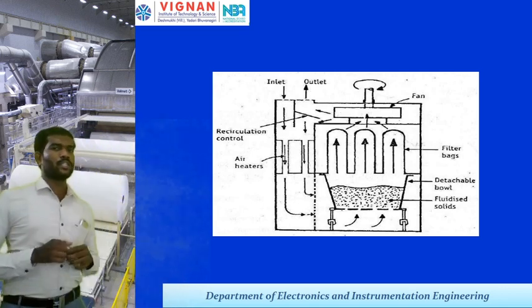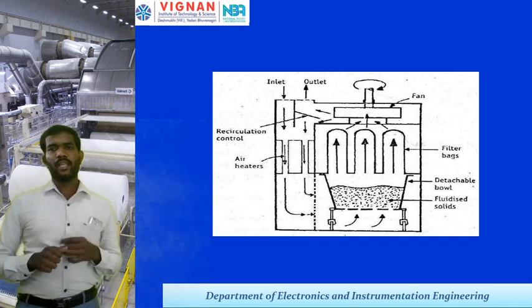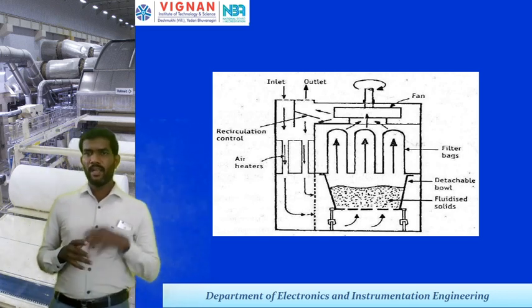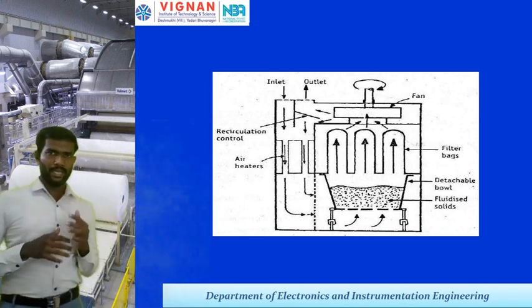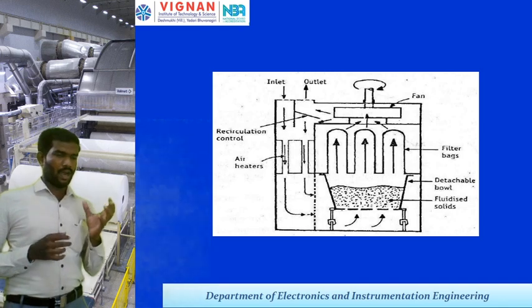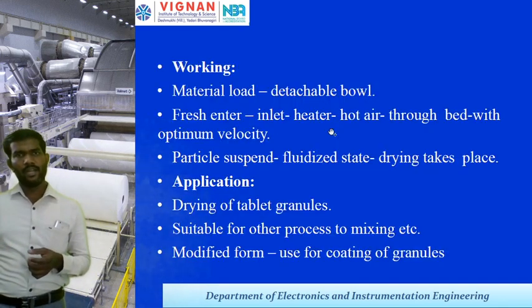Once the air enters, it is heated by the heater after the inlet. Again it enters the detachable bowl, which dries the solid material, and then enters the filter bags. Finally, by using the fan at the upper part, that hot air will be circulated, and all solid type materials will be dried.